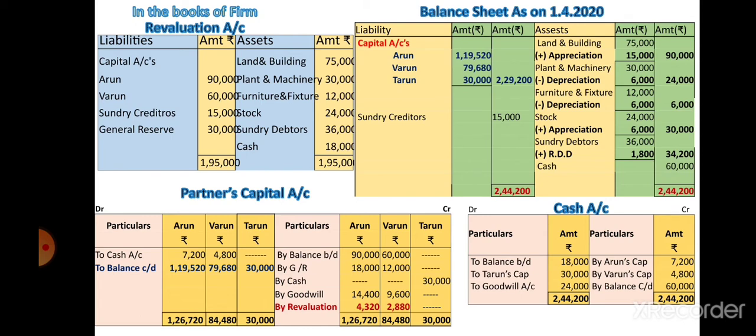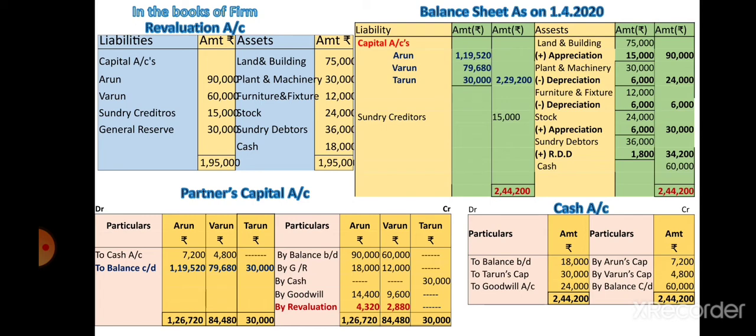So transfer all the liabilities and assets to their particular accounts. Firstly, transfer capital balances to the partners capital account as by balance brought down.